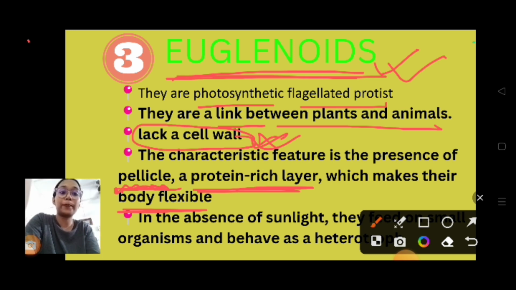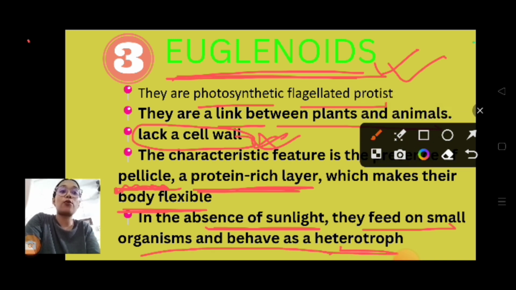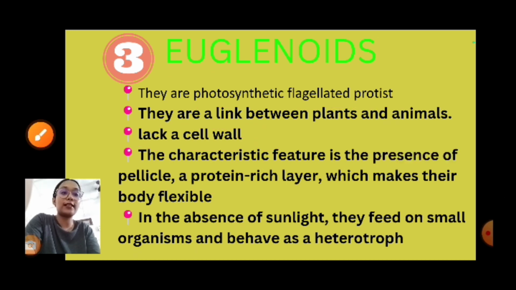Moving on to the last point: in the absence of sunlight, they feed on small organisms and behave as heterotrophs. Generally when there is sunlight, they behave as what? Autotrophs, which means they undergo photosynthesis. But in the absence of sunlight, they feed on small organisms and act as heterotrophs. Okay? Understanding euglenoids? So moving on to the next slide.